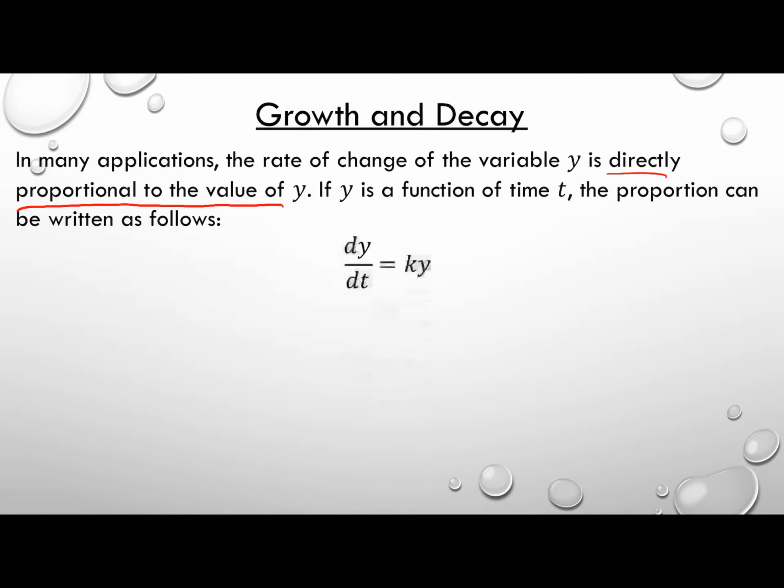That's what it means to be directly proportional to the variable y. That means you're multiplying y by some constant. Call it k, you could call it whatever you want. If you ever see a phrase like that, that's all it means. If it's directly proportional to the value of y, it just means you're multiplying y by some constant k. So that's a common type of differential equation.